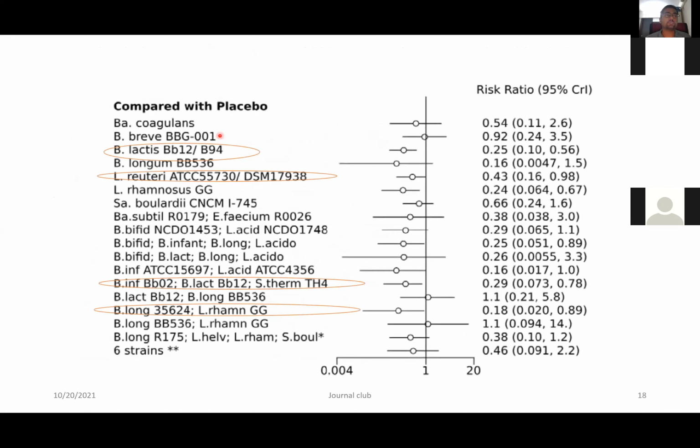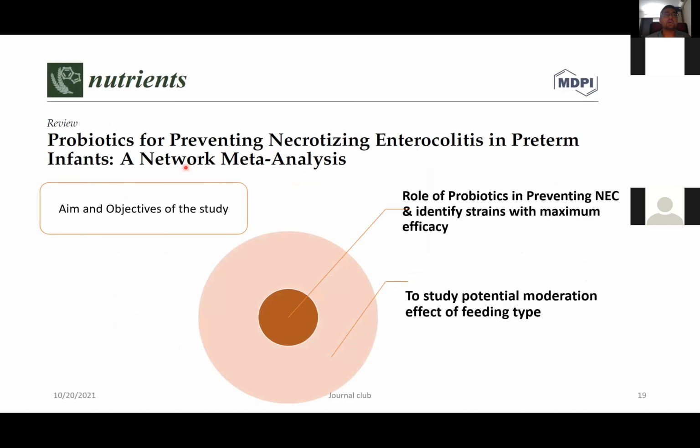But what was important was that Bifidobacterium lactis, Lactobacillus reuteri, and many other probiotics were shown to have a good improvement in terms of efficacy in preventing NEC. But there were issues with this study. One was the type of feeding, and the second thing was that there were certain confounding factors like lactoferrin, which was used, which can also have an effect in preventing late onset sepsis. They were preventing necrotizing enterocolitis. So that is why they had certain issues, because of which the new study came in 2021, which was published in the journal Nutrients, which we are going to discuss today.